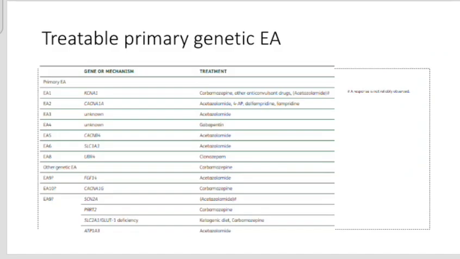Again, I'd like to highlight the importance of finding the etiology of primary genetic episodic ataxia, because EA1 is treated with carbamazepine, EA2 acetazolamide, EA3 acetazolamide, EA4 gabapentin, EA5 acetazolamide, EA6 acetazolamide, and the list goes on. That's the importance of finding the etiology.